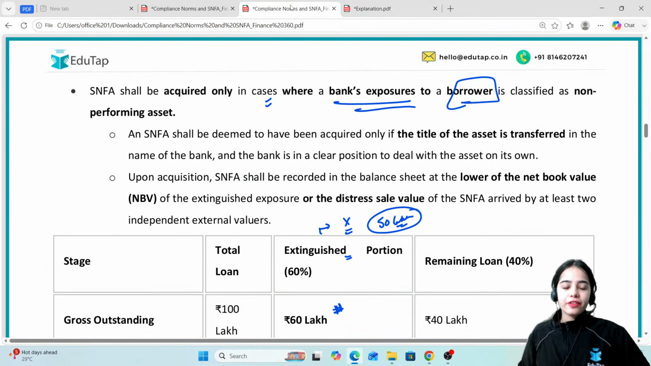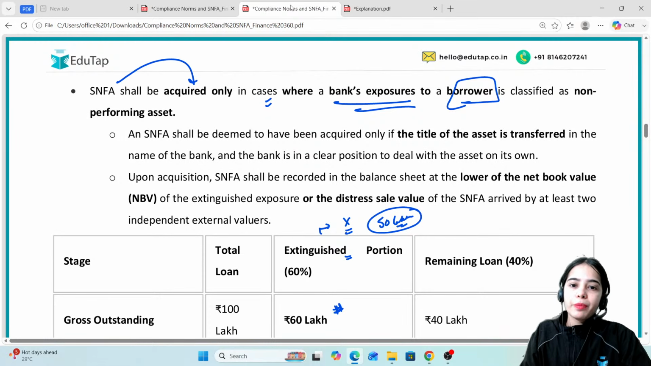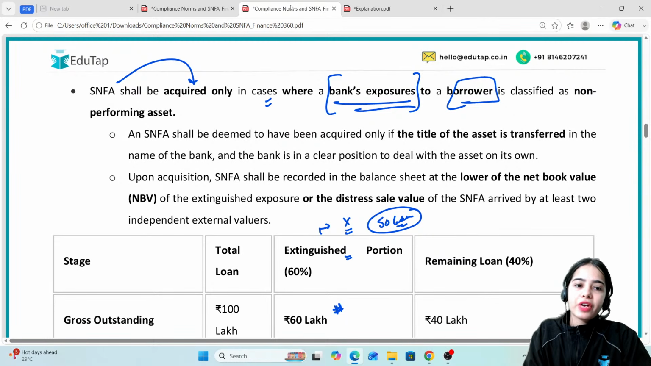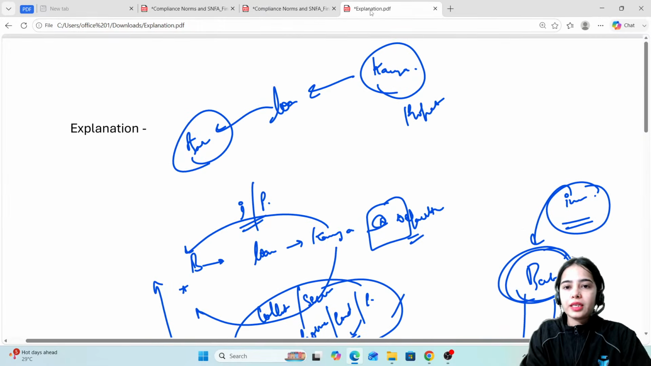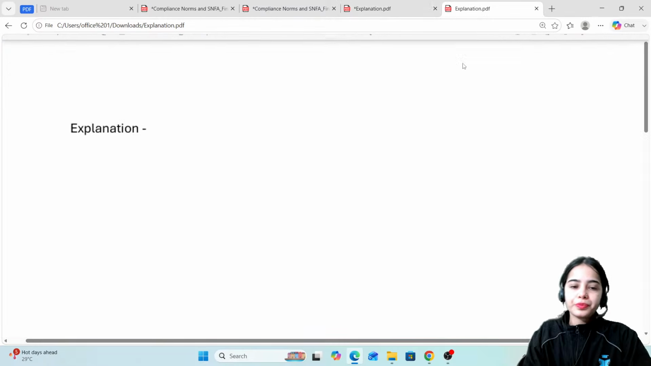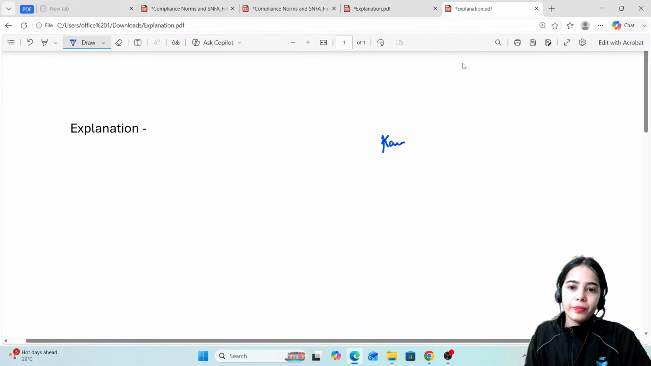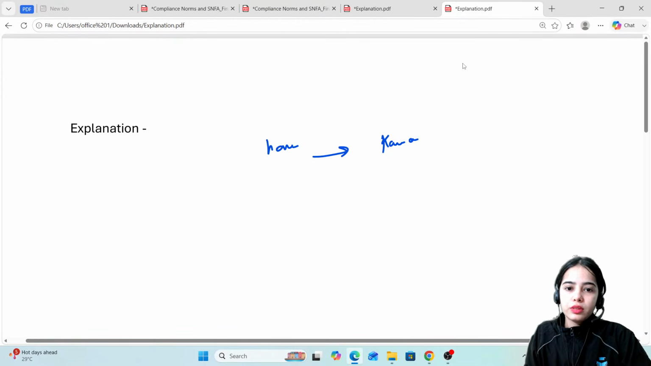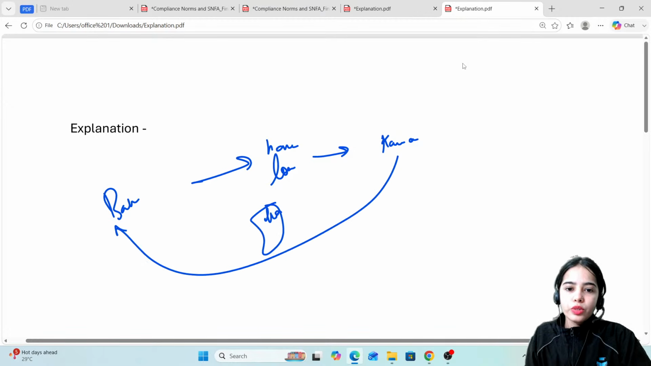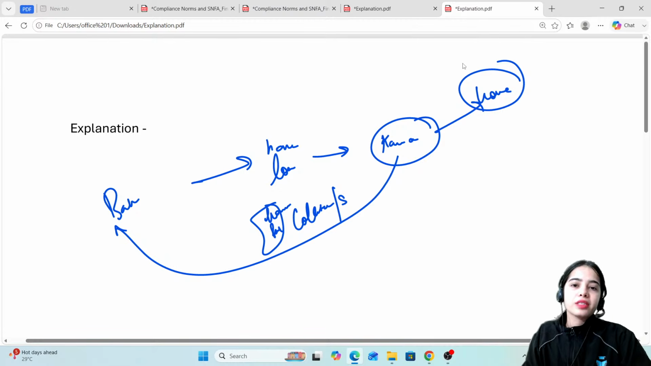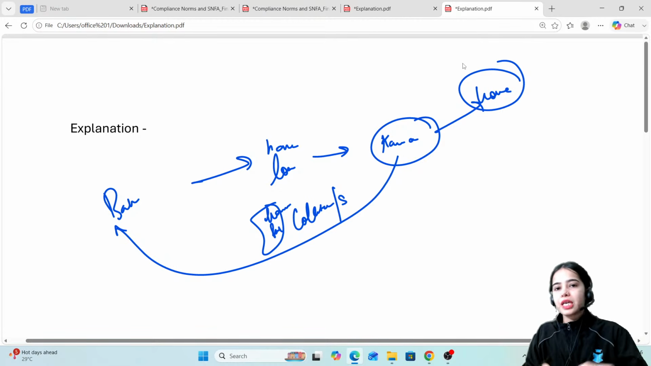That is the basic idea. So SNFA, that is the immovable property, shall be acquired by the bank only in cases where the bank's exposure to a borrower is classified as a non-performing asset. Okay, let me give you one condition. Let's say Kavya has taken a home loan or property loan from the bank. Kavya has kept her house papers as collateral, as security with the bank. Kavya is using the house. She is living in the house as the owner. Just the papers are being kept with the bank.